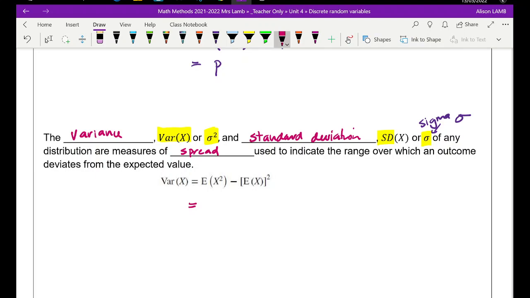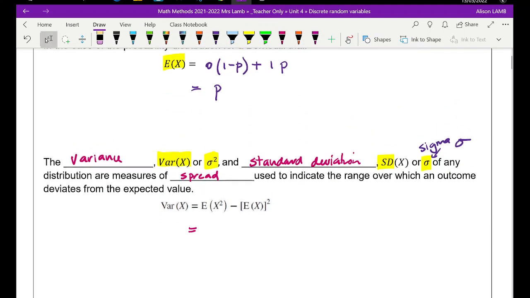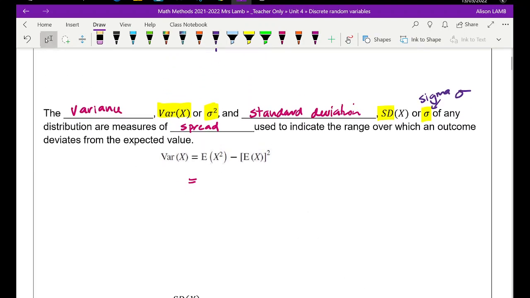So we're going to have our x value from our table, which was 0 for the first term, and we'll have to square it and multiply it by the probability, which was 1 minus p. So that's the first term. Then the next term, x was equal to 1, so we'll have to square it, and multiply that by p.